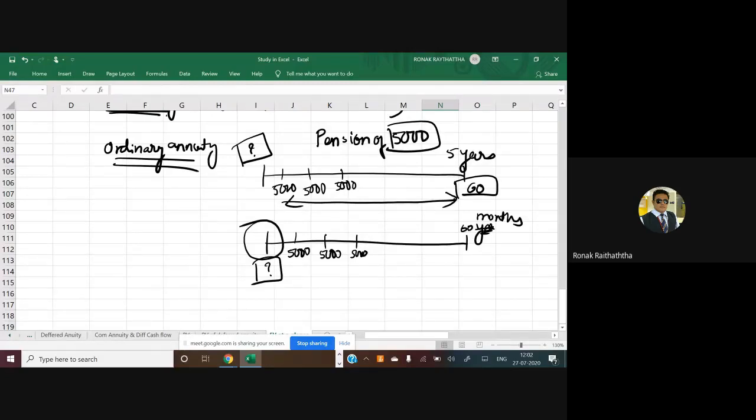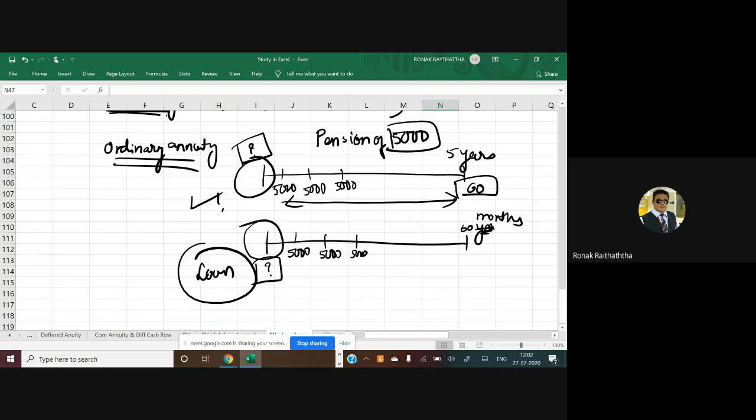Again, clarifying the first interpretation. Sir, if I need 5,000 rupees of pension on a monthly basis, that will be the inflow. Then what outflow should I make now? So I want to find the present value. That is from the perspective of the investments. Sir, if I am going to make a payment of 5,000 rupees on a monthly basis for the next 60 months, then what is the amount of loan I have taken? So that is the present value.